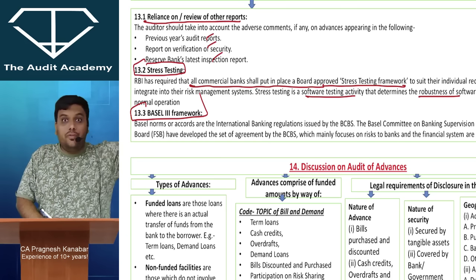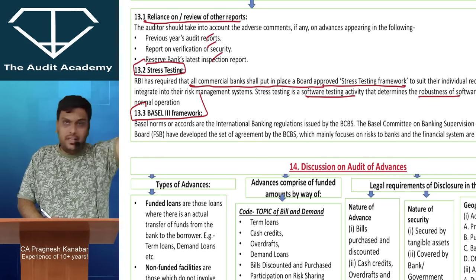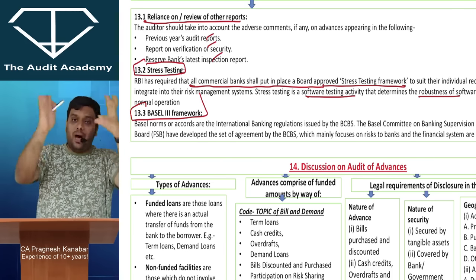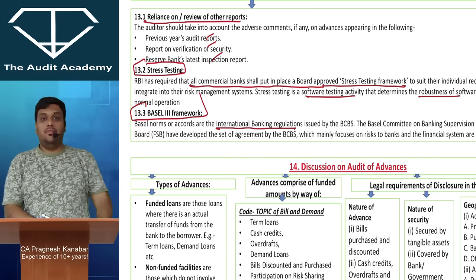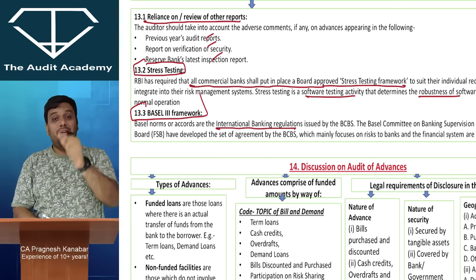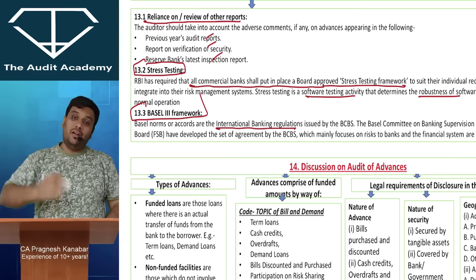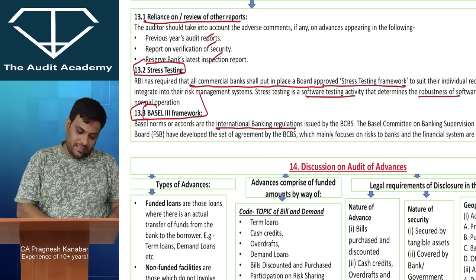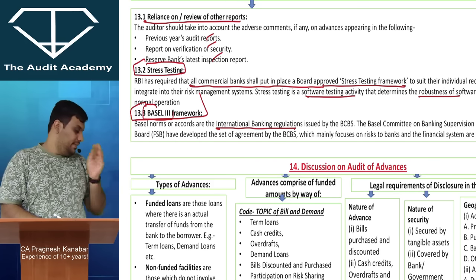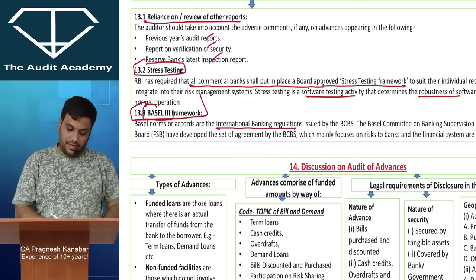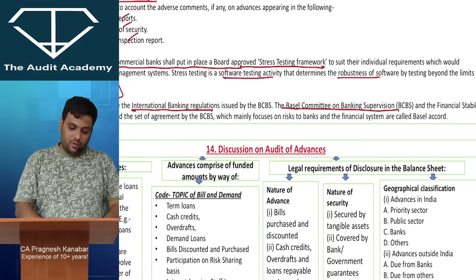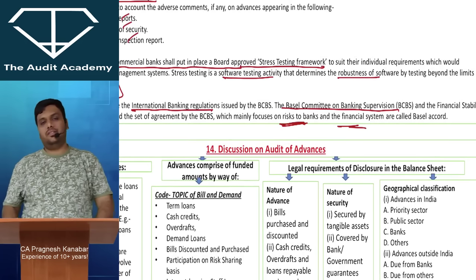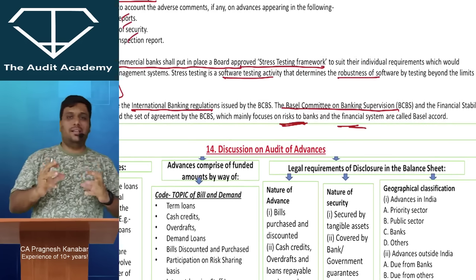Now, many countries in this world are a part of international banking regulations, headquartered in the city of Basel in Switzerland. Whatever is decided over there is called the Basel framework. Basel III is the third agreement signed there, approved by the Basel Committee on Banking Supervision, which mainly focuses on risk to banks and the financial system. That is called the Basel Accord or Basel Agreement.